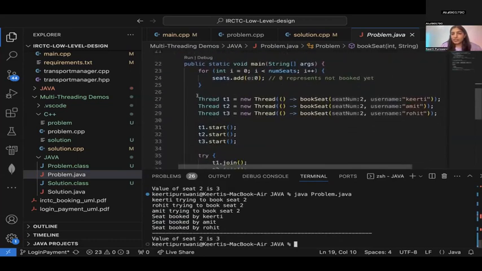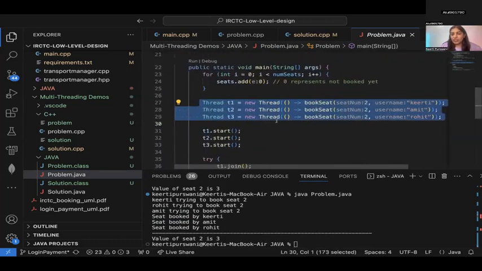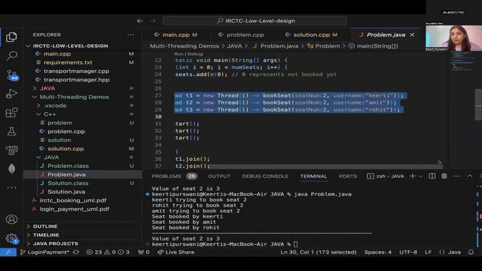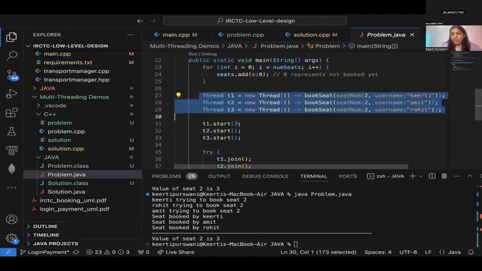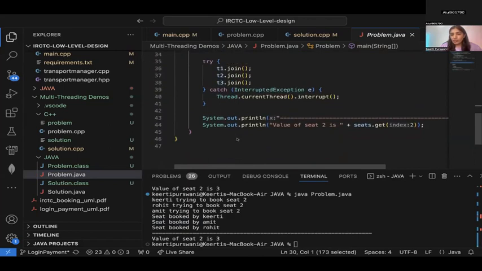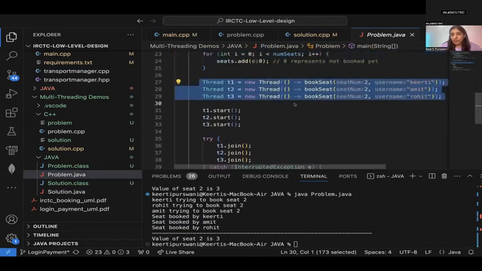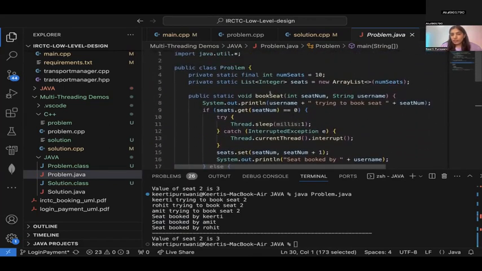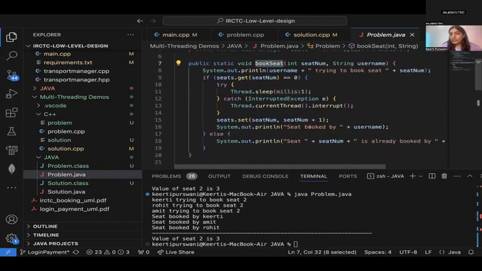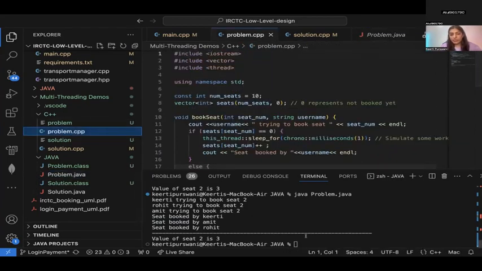So I've created 3 threads and I'm booking the seats. There's Kirti, Amit, Rohit, and I'm starting all of them and joining. When I'm actually doing the booking, in book seat, multiple seats are getting booked. The seat is booked by a username, and every time I'm increasing the seat number by 1. Let's run the C++ code also. You understood, no? It's the same output from both C++ and Java. Make sense? Yes. Okay.